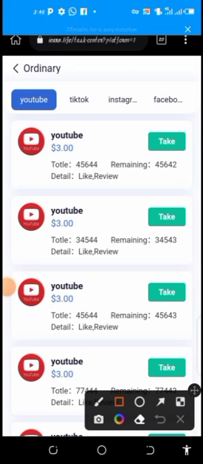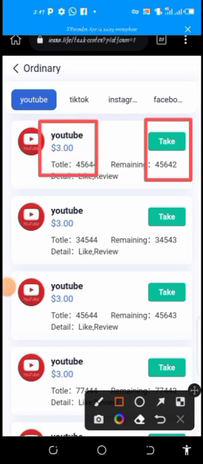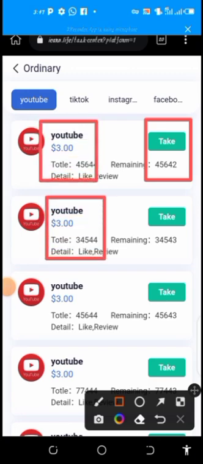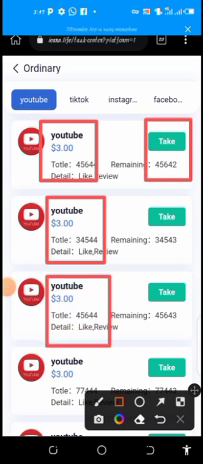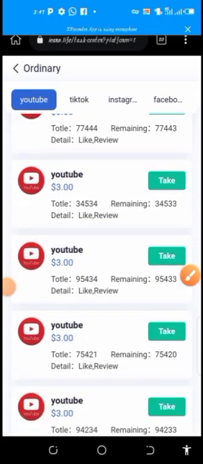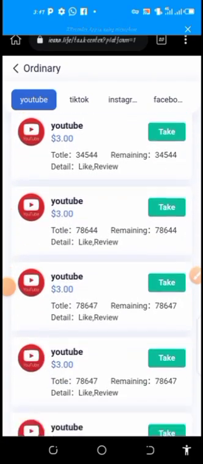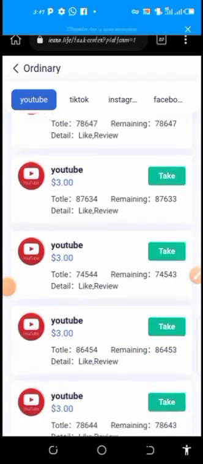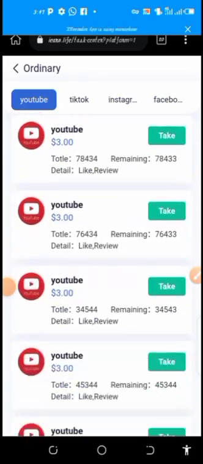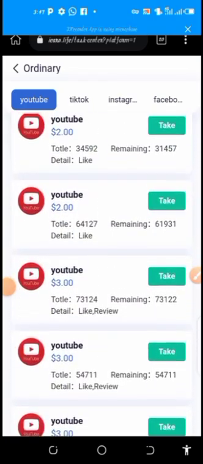plan that we are operating, because of the limitation, you cannot take this task now, which is $3 per task. These ones with $3 per task are not obtainable as a VIP0 member. That means you cannot take this task without upgrading. So what you have to do is to scroll down and look out for the ones within the range of $2, so that the maximum amount you can earn on daily basis is $4. That is how it works.